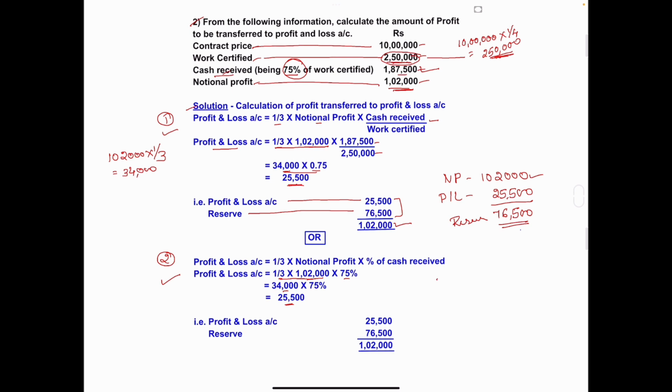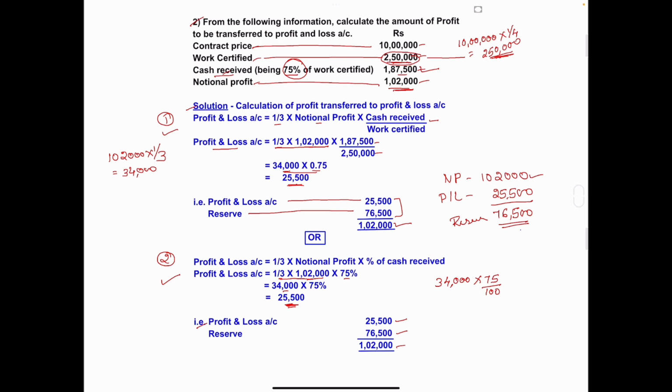Or you can calculate like this also. 34,000 into 75 divided by 100. Either you have to press the percentage sign on the calculator, then you will get this 25,500. Or 34,000 into 75 divided by 100, then also you'll get the same amount, that is 25,500. And this part is same, that is profit and loss account 25,500, remaining to reserve, that is 76,500, and total is 1,02,000.